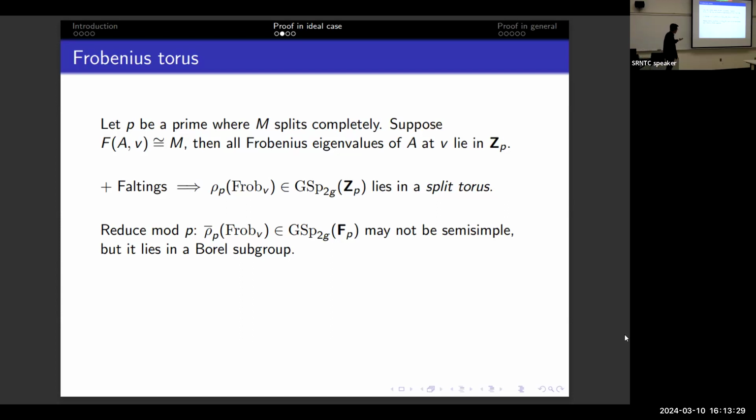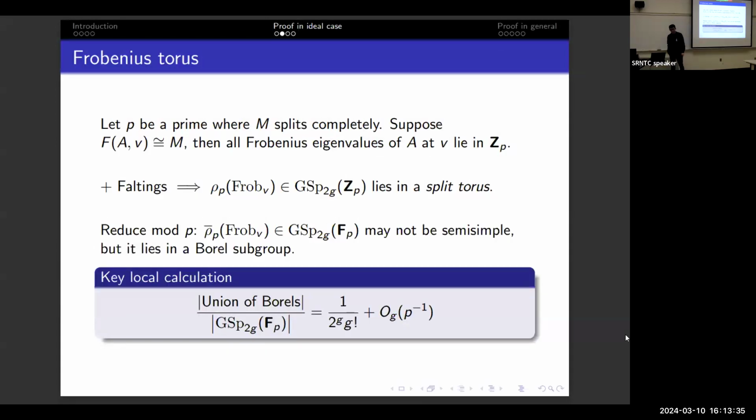Even though it is no longer necessarily semi-simple, it still lies in a Borel subgroup. And I can count Borel subgroups. So the union of all Borel subgroups is not all of GSp2(F_p). It's something strictly less than 1, plus something that's big-O of p inverse.